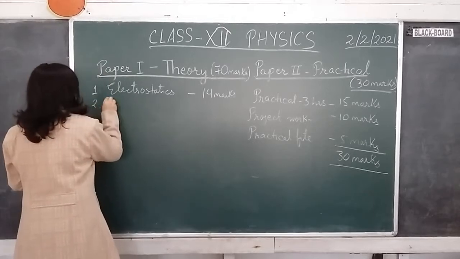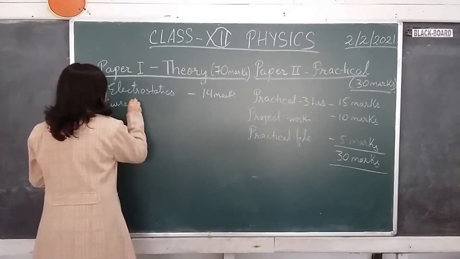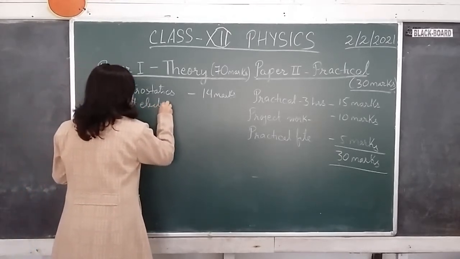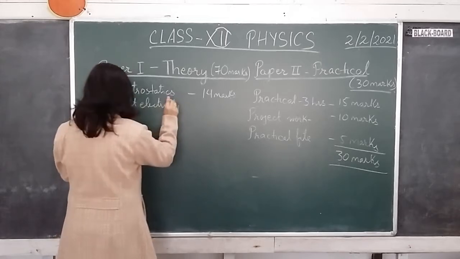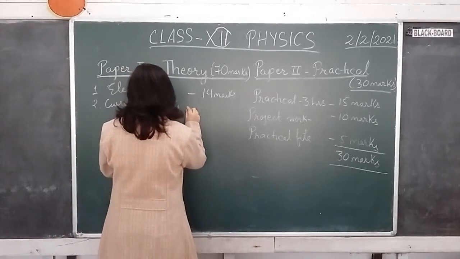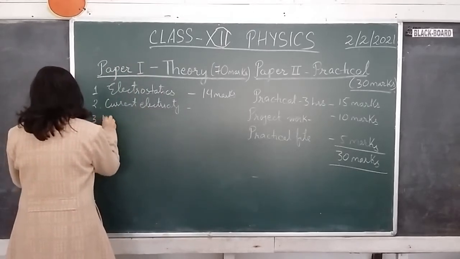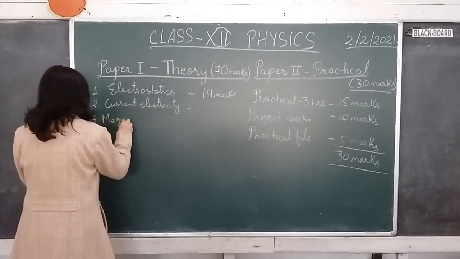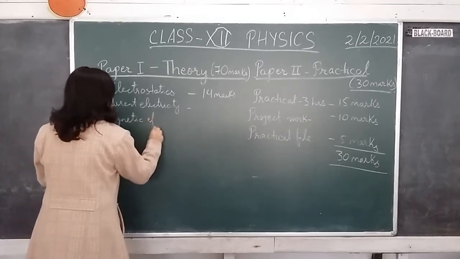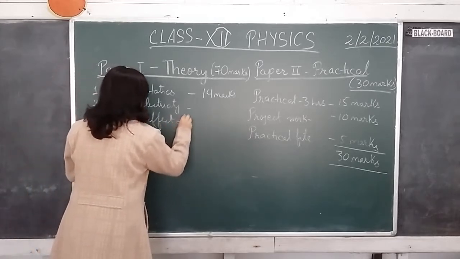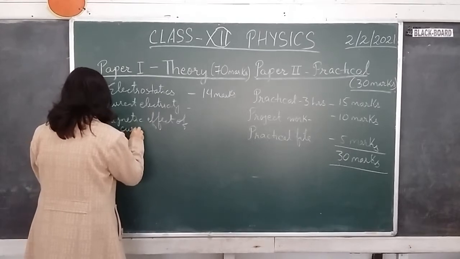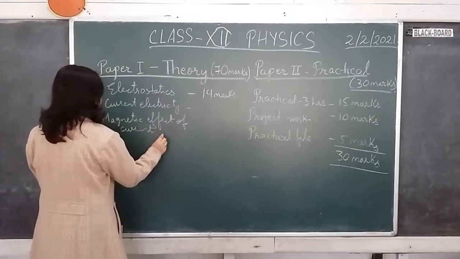Second, you have current electricity, carrying current electricity, and the third is magnetic effect of current and magnetism.